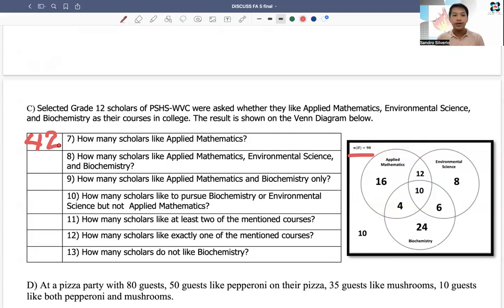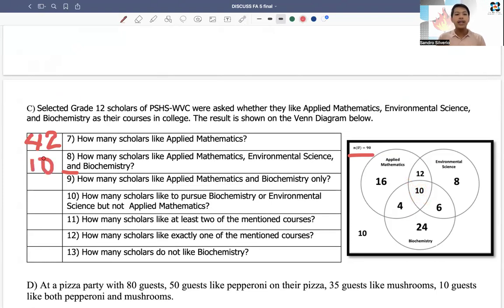Let's go to number 8. How many scholars like applied mathematics, environmental science, and, very important, and biochemistry. A lot of scholars until now are still confused about the difference between or and and. When we say or, that is union. When we say and, that is intersection. So if we're talking about the intersection of the three, we're talking about the 10 here. This is applied mathematics, environmental science, and biochemistry. So we have 10 as our answer.